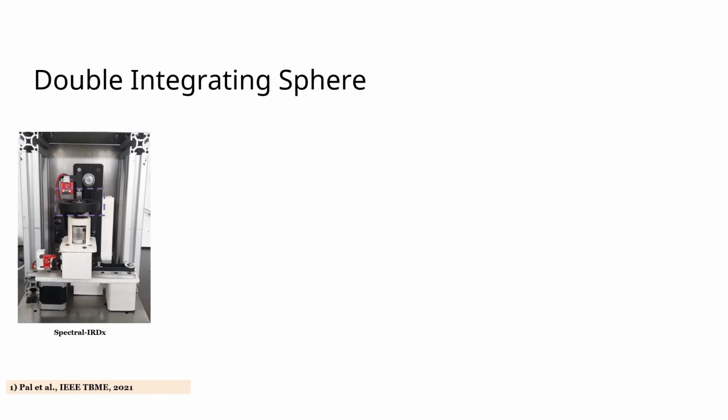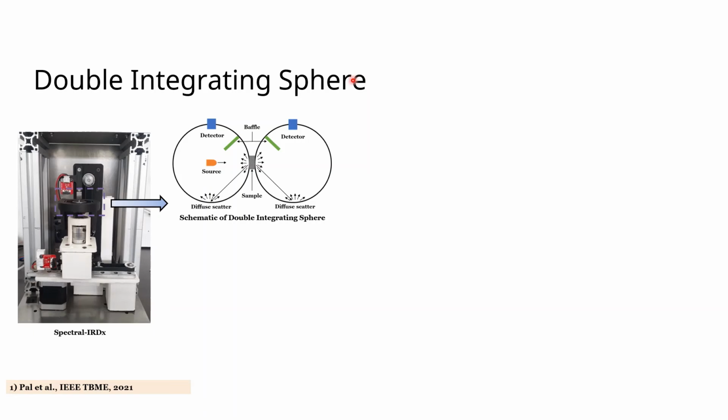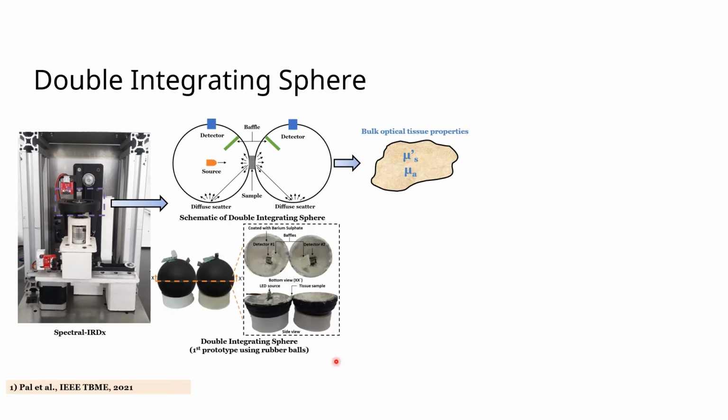The next step was to quantify the optical properties of the tissues. So we used the double integrating sphere, where the source of the light could be continuous wave. This is how the schematic looks. The source LED is incident over the sample tissue over here, which backscatters as well as forward scatters the light. Backscattered light is detected by detector number 1, and the forward scattered light is detected by detector number 2. With these detected voltages, we can back calculate the scattering coefficient and the absorption coefficient by solving the inverse problem.